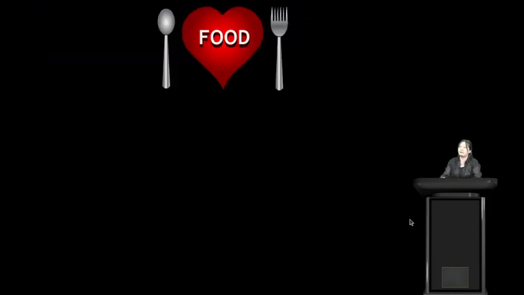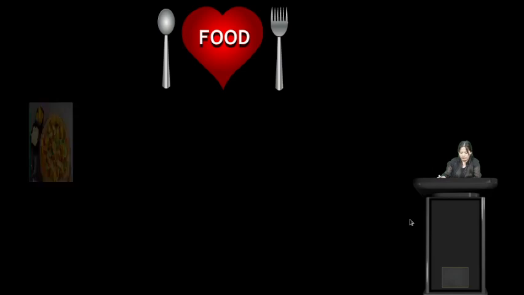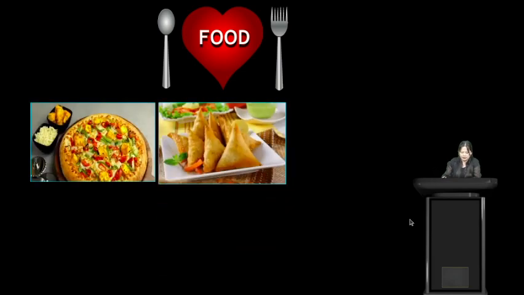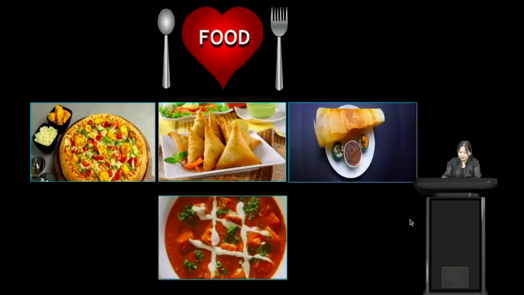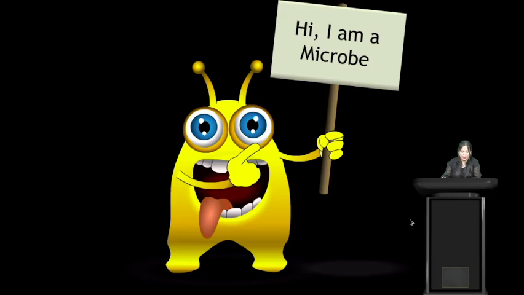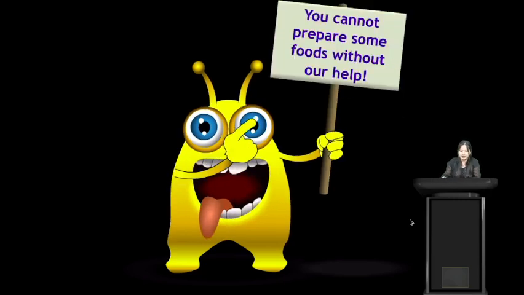So here we have food. We use microorganisms or microbes in the preparation of our food as well. Food like pizza, samosa, dosa, curry. In all this food we need microbes. Here we have a microbe introducing itself, saying, "Hi, I am a microbe. You cannot prepare some foods without our help." So there are certain foods which we cannot prepare without the help of the microbes.